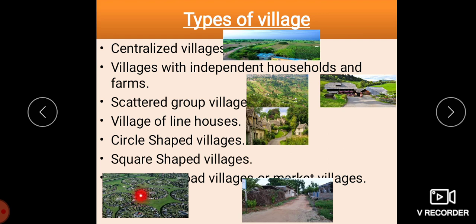Then we are having the circle shaped villages, children. This is a round shaped village. Here the houses are present around a temple. In the middle there will be a temple, a masjid, or a church, or a tank, and a round shaped settlement takes place. You can see in this picture. Then we are having the square shaped villages. These villages are the same as line villages. Here the houses are placed in parallel and horizontal to each other.